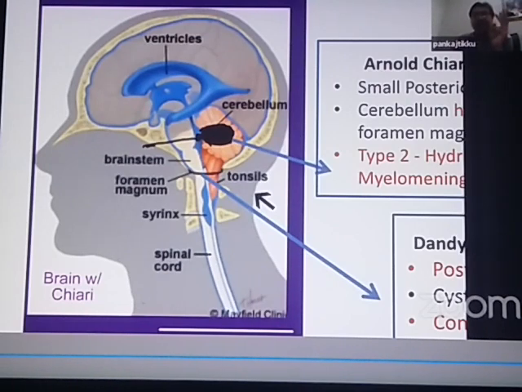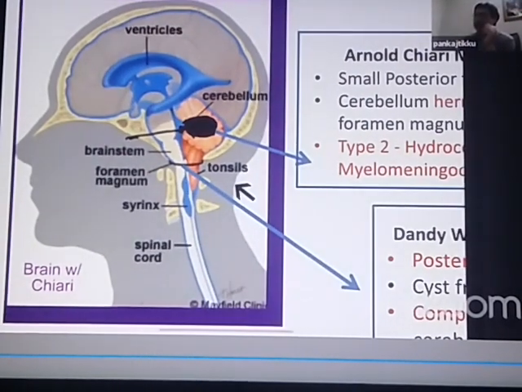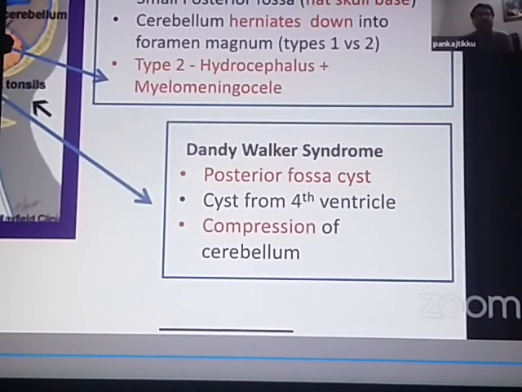What are the criteria? First, there should be a cyst in the posterior fossa. You can see a black colored cyst in the posterior fossa. Second, the cyst should be arising from the fourth ventricle. You see it is arising from the fourth ventricle. And third, the cyst should be compressing the cerebellum. If all these three criteria are met, then we say this condition is known as Dandy-Walker syndrome.